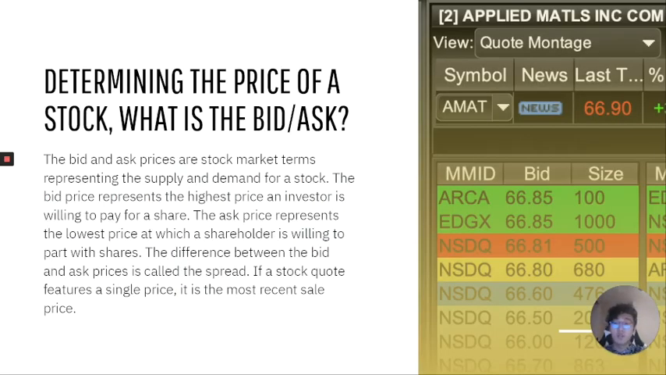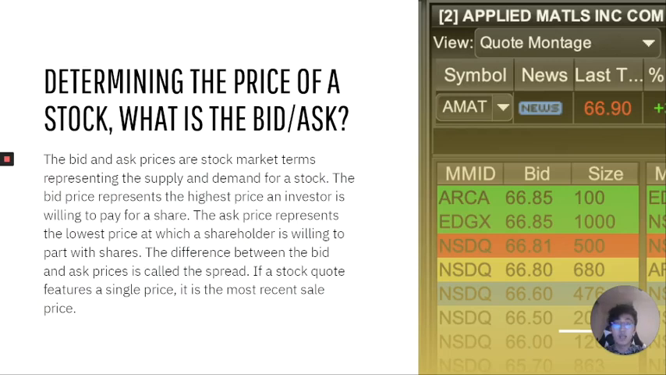Determining the price of a stock. What is the bid/ask? Okay, so the bid and ask prices are stock market terms representing the supply and demand for a stock. The bid price represents the highest price an investor or trader is willing to pay for a share. And the ask price represents the lowest price at which a shareholder is willing to part with shares, meaning they're trying to sell. So the difference between the bid and ask prices is called the spread, okay?